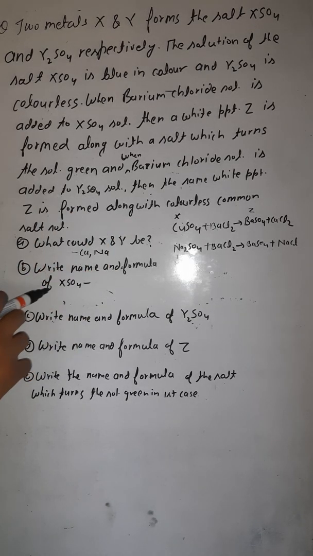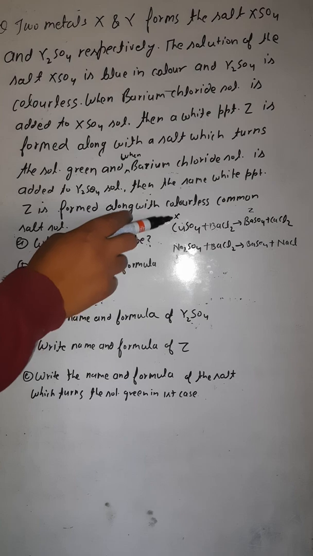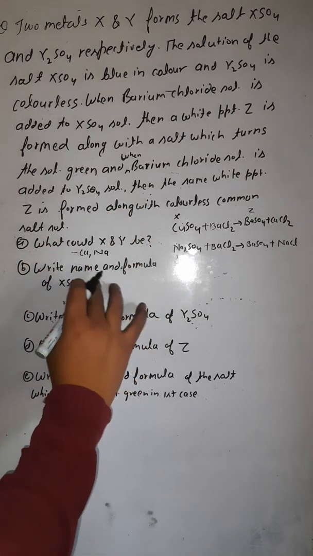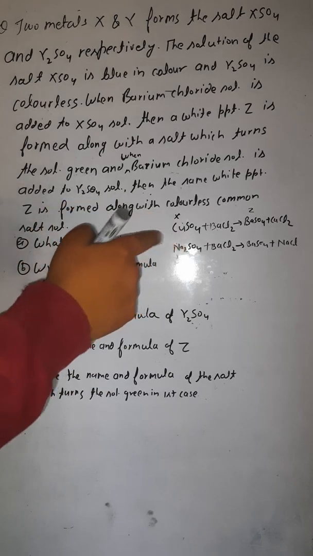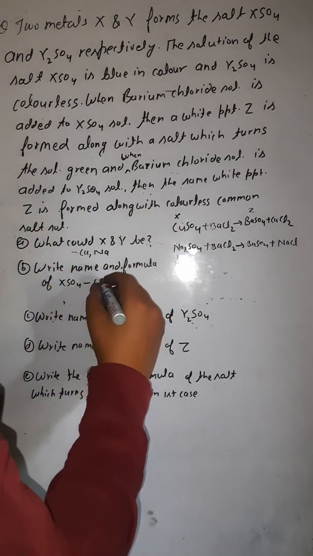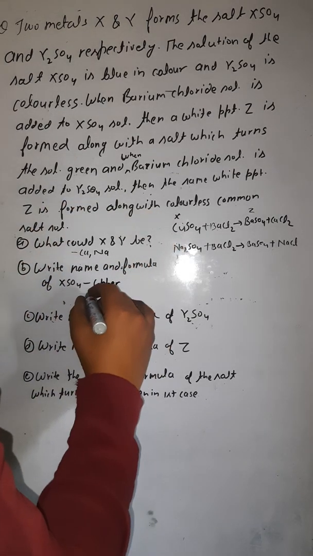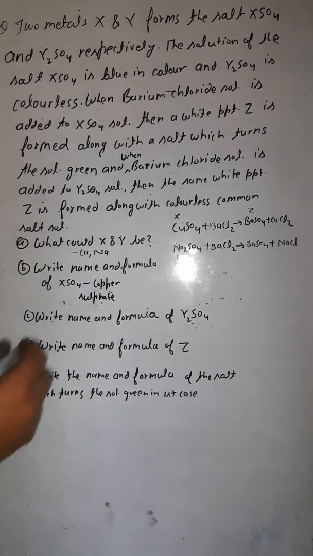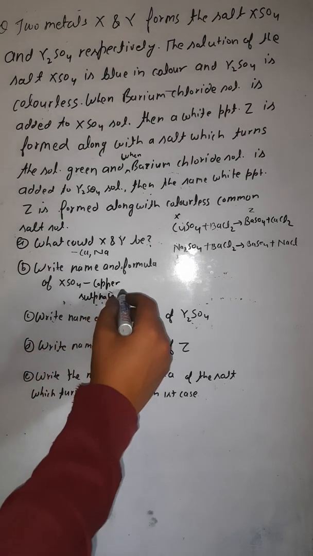Write the name and formula of XSO4. XSO4 means CuSO4. What is the name of CuSO4? That is copper sulfate. So let me write it here. Copper sulfate, and the formula is CuSO4.